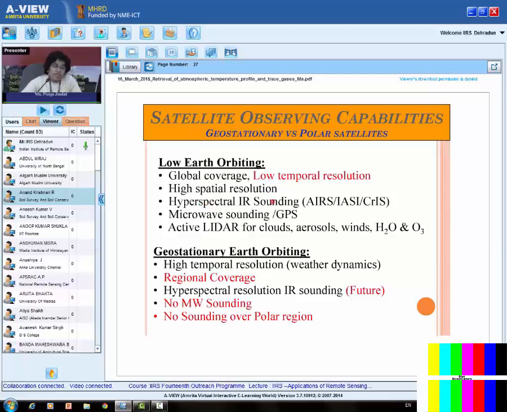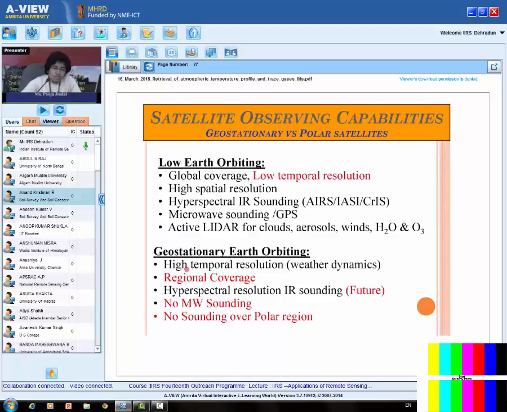And hyperspectral infrared sounding is also possible, again because these are near the surface. Microwave sounding is also possible, and active LiDAR for clouds, aerosol and wind, water vapor as well as ozone are possible. So I hope you understand why active is possible on the low Earth orbit but not in the geostationary, because geostationary orbit is very high, around 36,000 km, and low Earth orbit ranges from 800 to 1000 km.